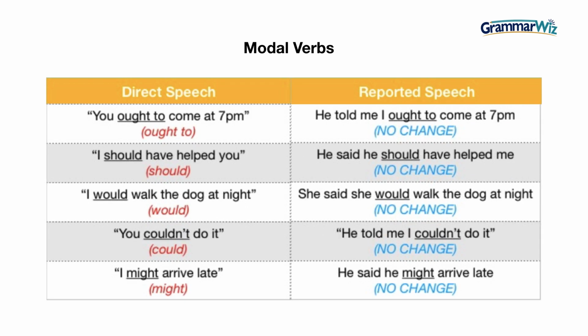Here are some more examples of modal verbs, and in these cases there's no change. So ought to, come out at 7 p.m., for example. He told me I ought to come at 7 p.m. Should stays the same. Would the same. Couldn't and might. So those will stay the same.